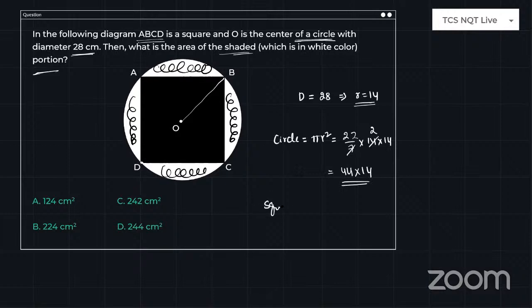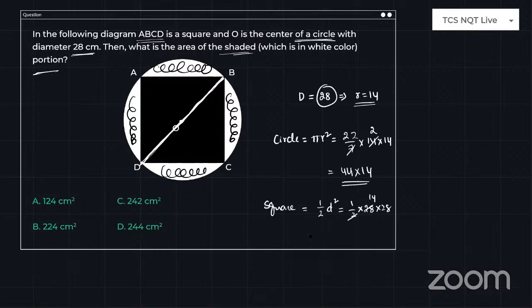What about the square area? Can anyone tell me the area of a square when the diagonal is given? The diameter of the circle is equal to the diagonal of the square. Am I right or not? Because the square is inscribed in the circle perfectly. So if you know the diagonal D, the area of the square is half D square. Half into 28 into 28, so 28 cancels 14 times. You need to subtract those two areas to get the remaining portion.